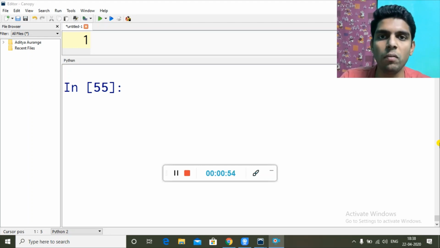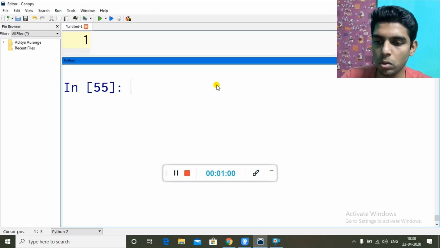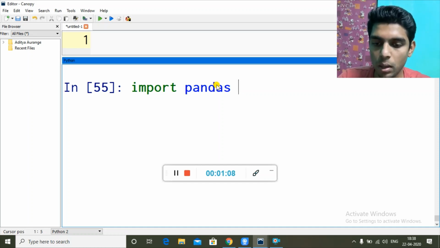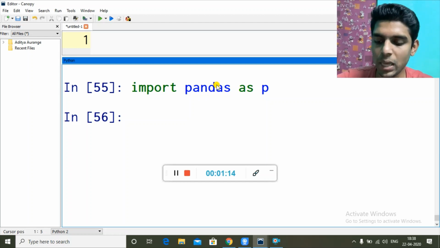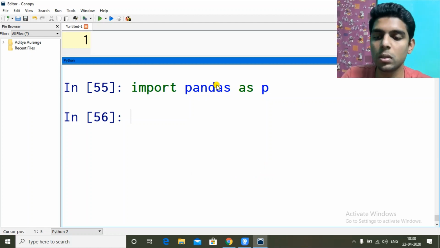So first of all, we will start with importing Python pandas. The syntax is similar to how we wrote it for NumPy. So instead of NumPy, pandas. As we are going to give it a nickname, an alias, which is p. So each time whenever I want to use a function of pandas, I will use p.